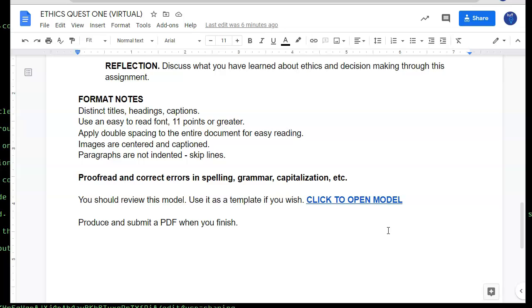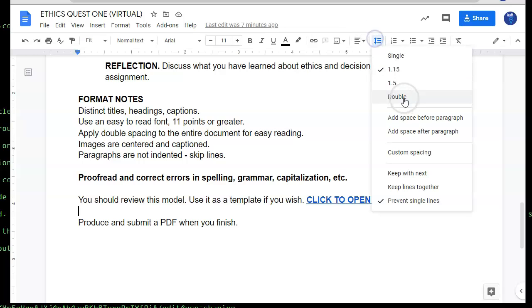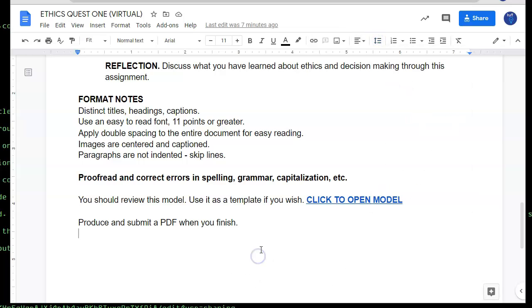Use an easy to read font that's 11 points or greater. Apply double spacing to the entire document for easy reading. So when you get through writing, select everything with Control A or Command A and then choose double for the line spacing. It's going to make it long, but it makes it easy for me to digest.